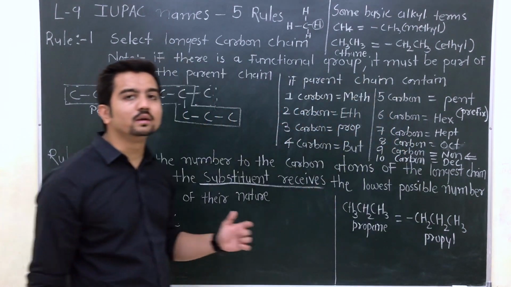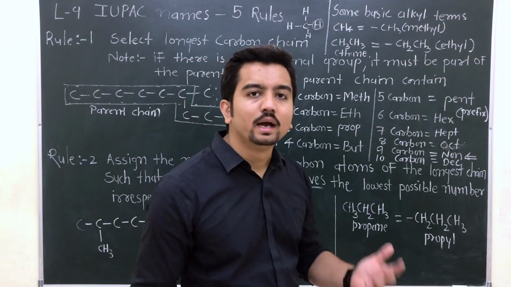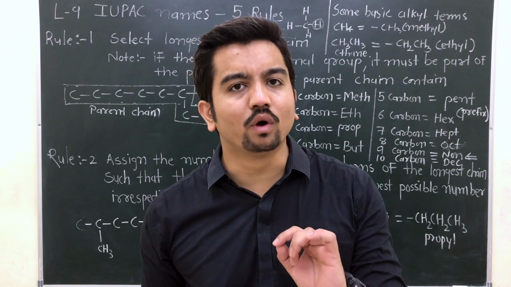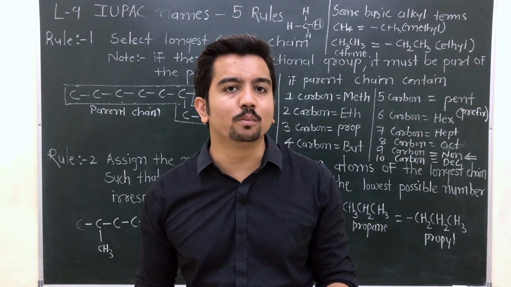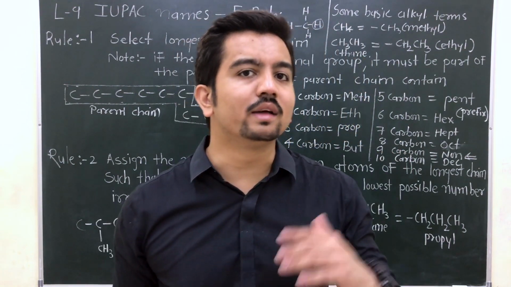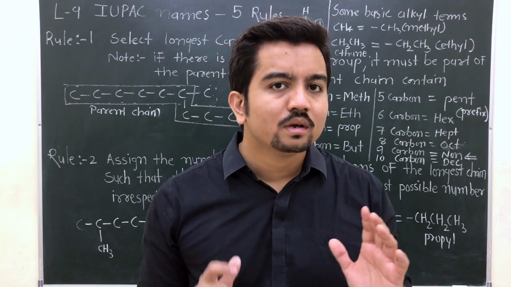By the same way, you can go for butyl, pentyl, hexyl, heptyl, octyl, nonyl, and decyl. By the same way, what you learned in the previous session: isobutane, isopentane, isopropane. If you remove one hydrogen without disturbing the structure, then there will be isopropyl, isobutyl, isopentyl.